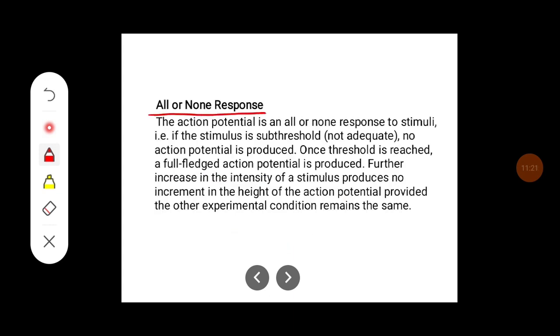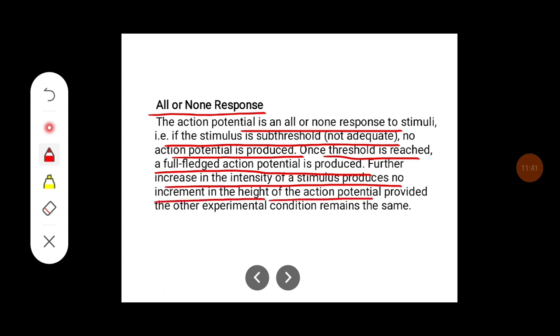It has all or none response as well. The action potential is an all or none response to stimuli. That is, if stimulus is subthreshold, not adequate, no action potential is produced. Once threshold is reached, a full-fledged action potential is produced. Further increase in the intensity of stimulus produces no increment in the height of action potential, provided the other experimental conditions remain the same.